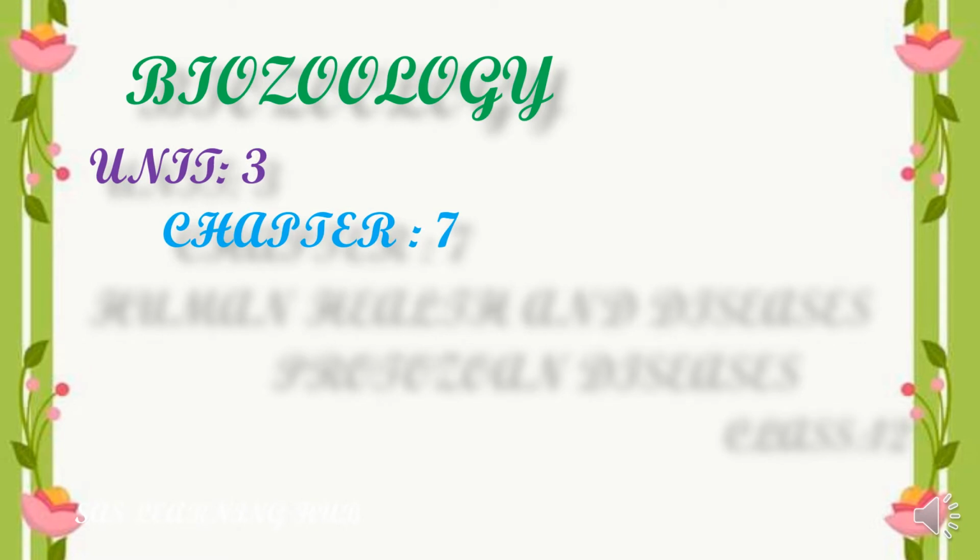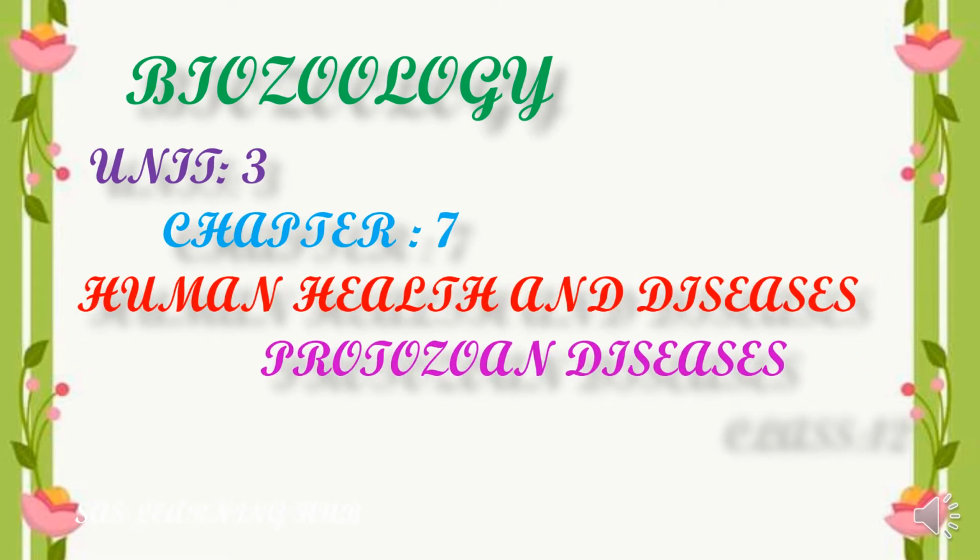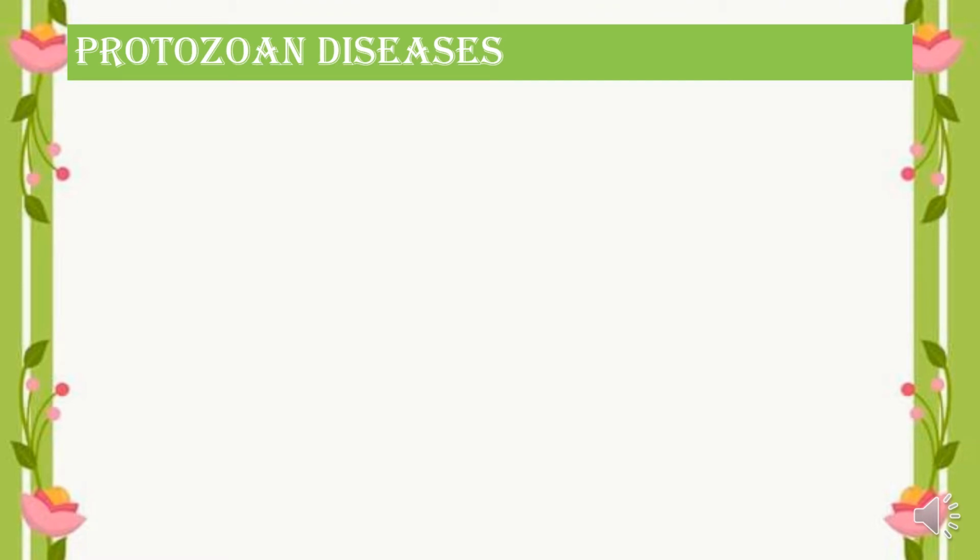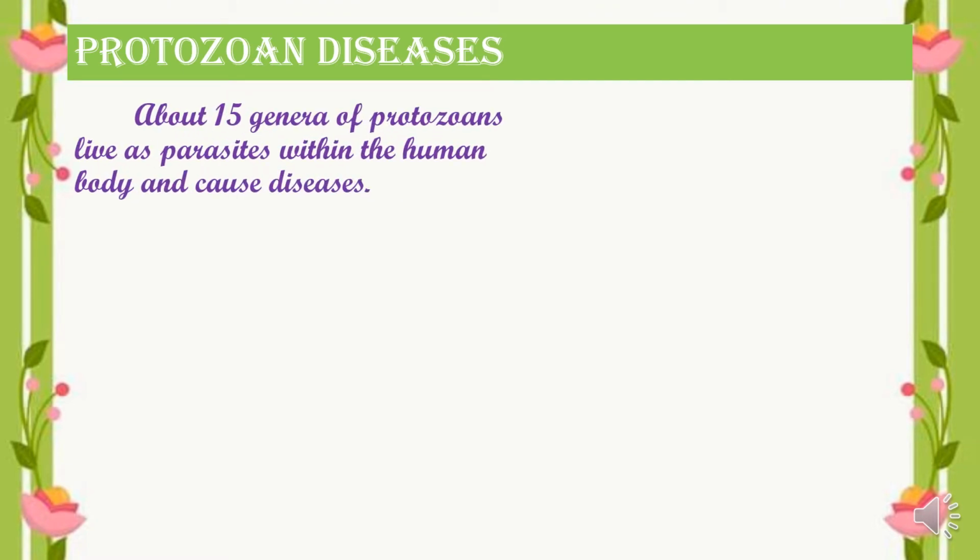Today we are going to continue with Unit 3, Chapter 7, Human Health and Diseases. Under that category, we are going to study the protozoan diseases. Let us pass on to the protozoan diseases. There are nearly 15 genera of protozoans that live as parasites within the human body and cause diseases.